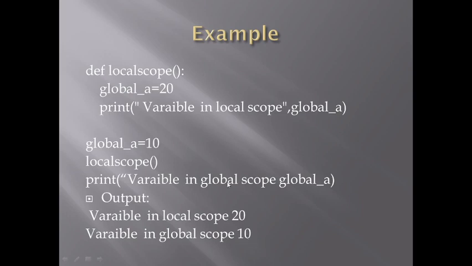It means we are not able to access the global variable here. We are creating a local variable named global_a and its value is being assigned, and we are not able to change the global value. Only a local variable is created and its lifetime is within the function. When the function is over, it goes away.